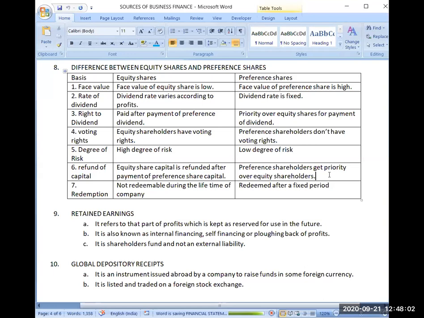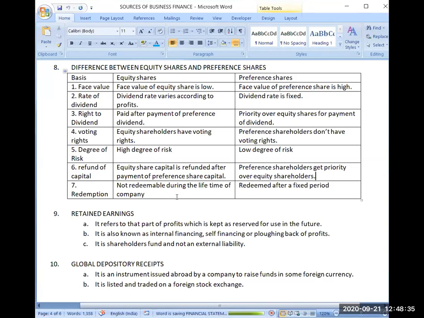Yes, now it is clear with the example. So equity share capital is refunded after payment of preference share capital. First the capital of preference shareholders will be refunded, and after that, if any amount is left, then only equity share capital will be refunded.